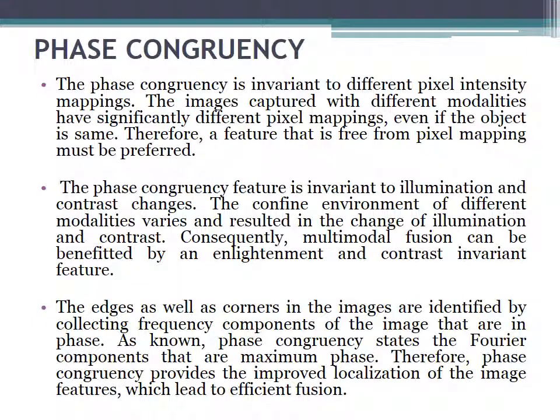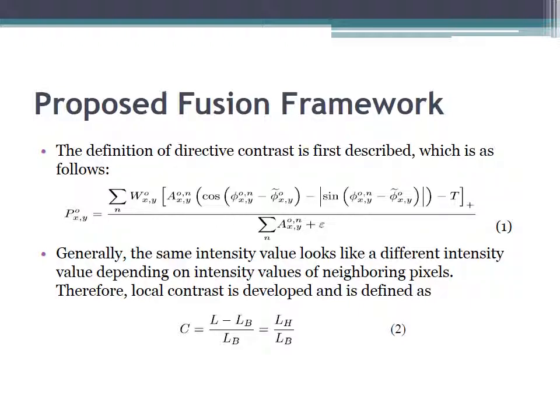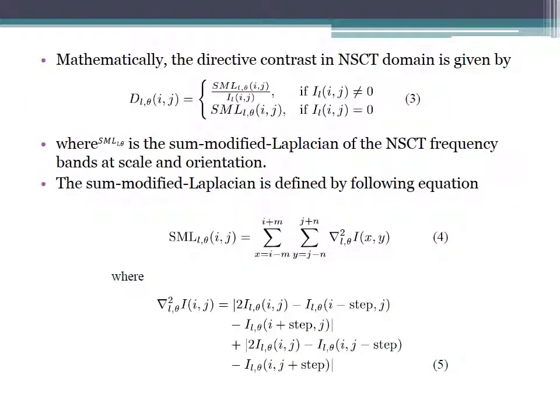Phase congruency. Phase congruency is invariant to different pixel intensity mappings. It detects edges and corners. This is the proposed framework algorithm, which can be seen here. Directive contrast is found first, and then we apply it for the local contrast. Then mathematically we calculate the directive contrast in the NSCT domain. Then we apply SML. SML stands for sum of modified Laplacian.